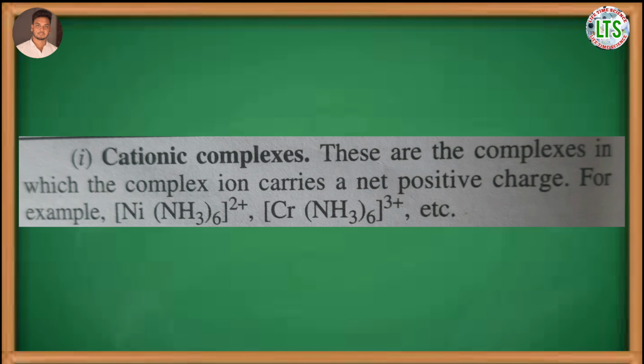Now, what is cationic complexes? The complex ion which carries a net positive charge is called cationic complex. For example, [Ni(NH3)6]2+ ion. Another example is [Cr(NH3)6]3+ ion.